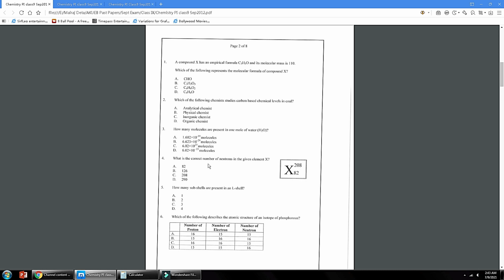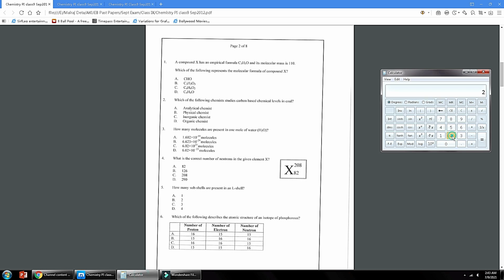Number 4: what is the correct number of neutrons in the given element X? The proton number is given as 82. The mass number is given as 208. So we need to subtract the proton number from the mass number. 208 minus 82 will give you the neutron number. So the neutrons are 126. Option B is the correct answer.